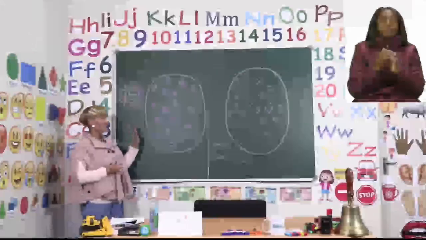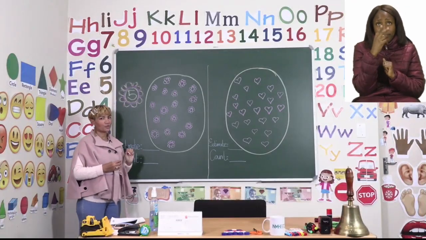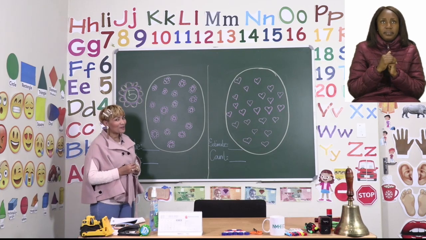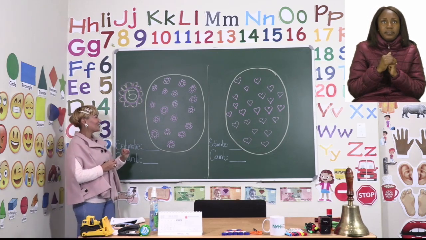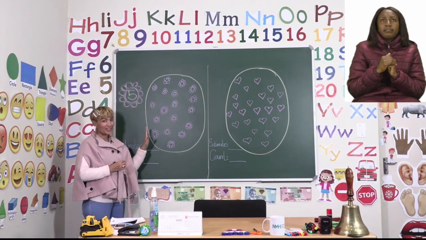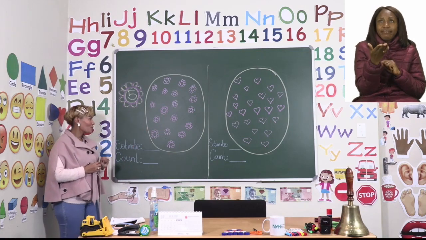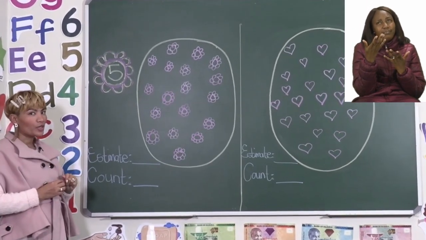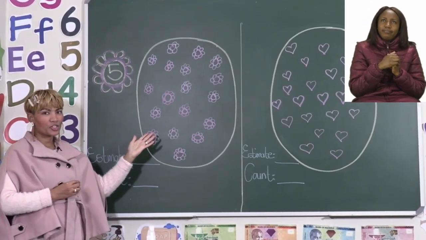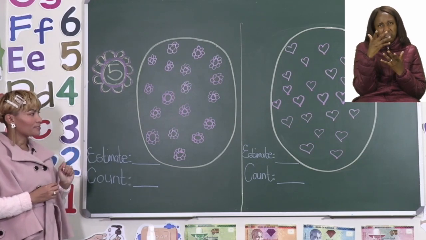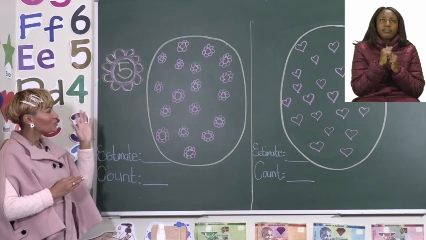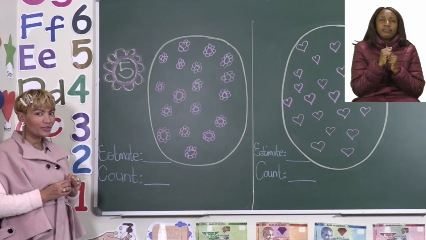So you will see my oval. I also put some flowers. They don't look the same as in the book, but we do what we can. So I want us to look at the picture, and then we have to first estimate. Okay, so what we do is we look at the picture and then we estimate, meaning we have to basically guess how many flowers we have in our little oval.